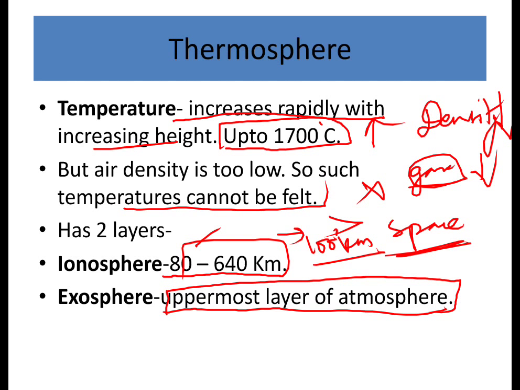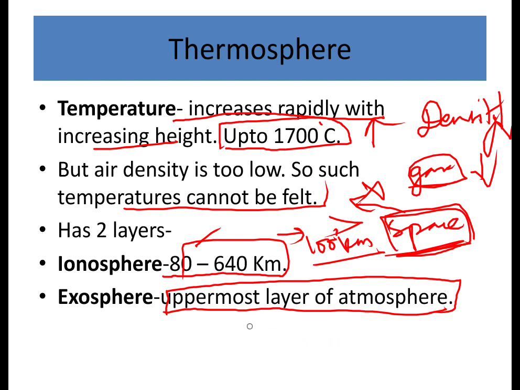The reason is that no scattering of light takes place because there are no dust particles, and only very light gases are there, and that's why it is dark here. But from space, the earth can be seen, or any stars, and the sun also can be seen. But space is dark because matter is not there.